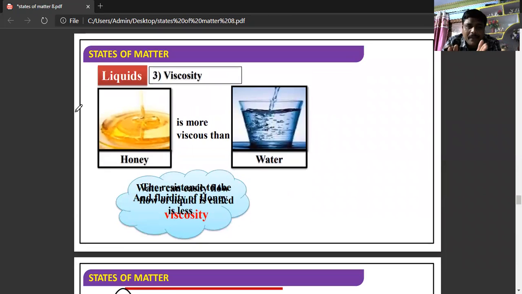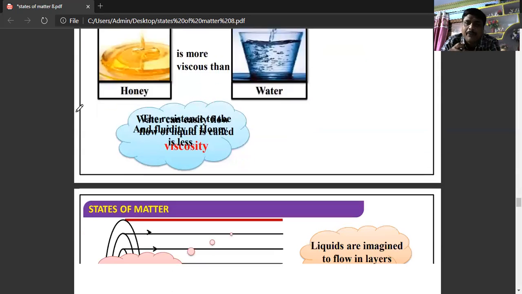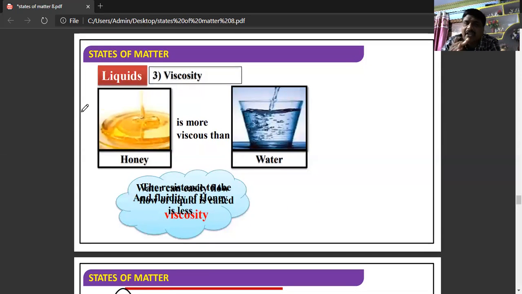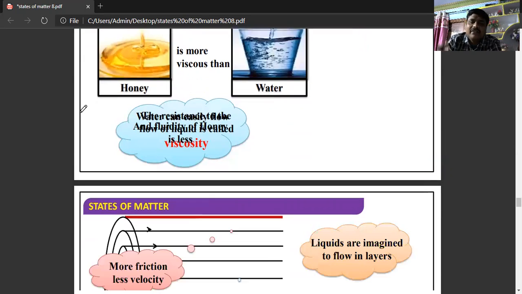If you see, honey is more viscous than water. So how to differentiate? If you are pouring two liquids from a particular height downwards, which liquid flows quickly? That means it is less viscous. If you pour water and oil from a certain height, water flows down quickly, whereas oil flows very slowly when compared to water. That means the oil is more viscous and water is less viscous.